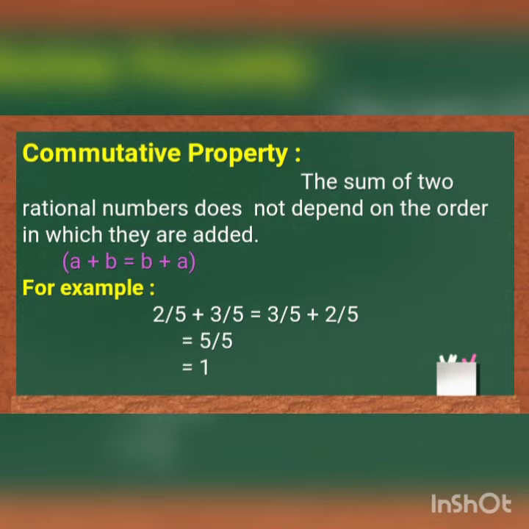That means two rational numbers can be added in any order. A plus B is equal to B plus A. For example, 2 by 5 plus 3 by 5, our answer is equal to 5 by 5 on the left hand side. 3 by 5 plus 2 by 5, our answer is equal to 5 by 5 on the right hand side. 5 by 5 is equal to 1.